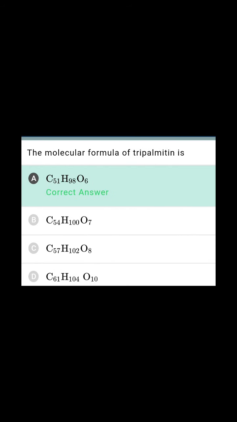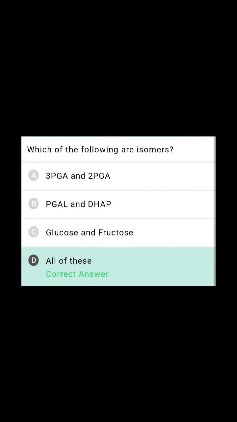So the molecular formula for tripalmitin. Tripalmitin is nothing but a triglyceride which is made up of 1 glycerol and 3 palmitic acids. So that is the first one, C51, H98 and O6.